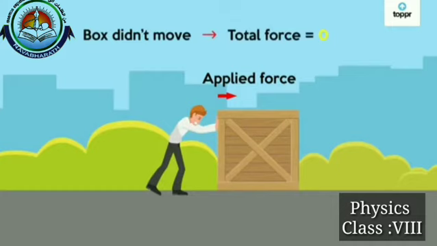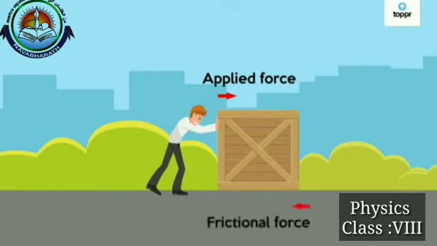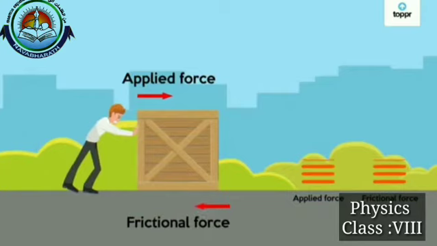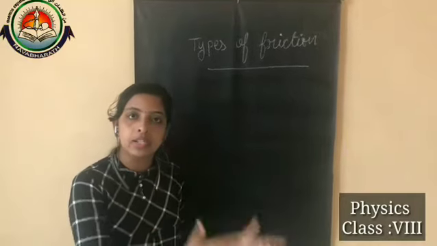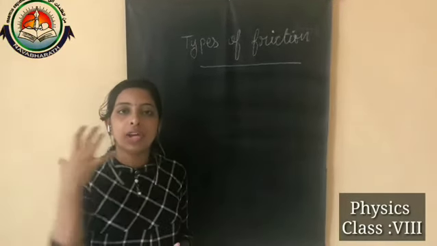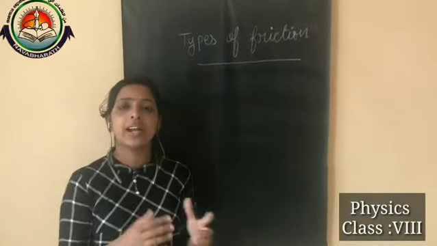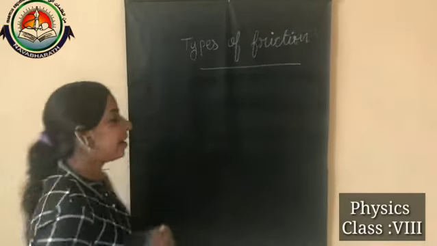This static friction does not exist by itself. That means when there is an applied force, only then does static friction occur. If there is no applied force, then there is no static friction. So static friction means that when we apply force towards a heavy box, the box does not come into motion, and remains at rest even though we applied the force. That kind of friction is considered static friction.